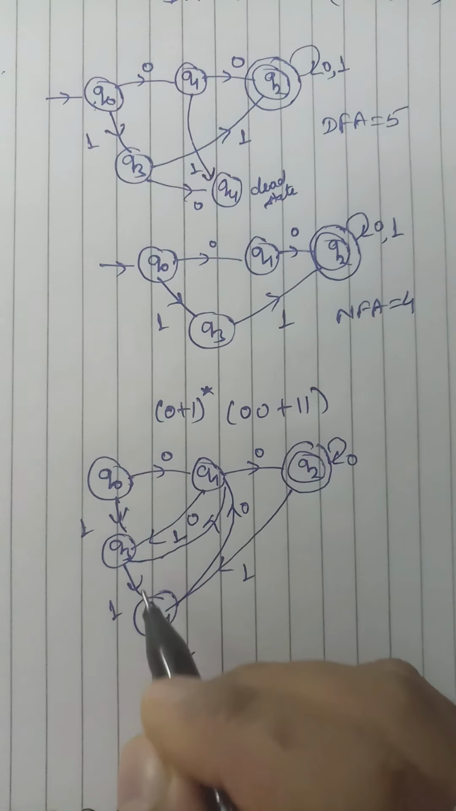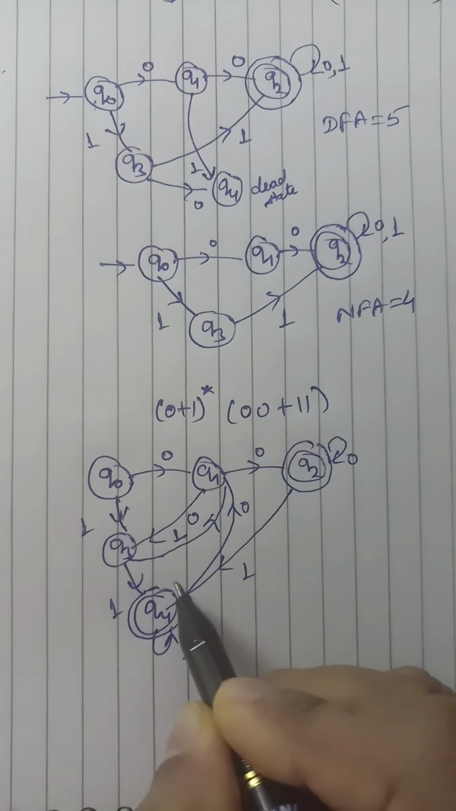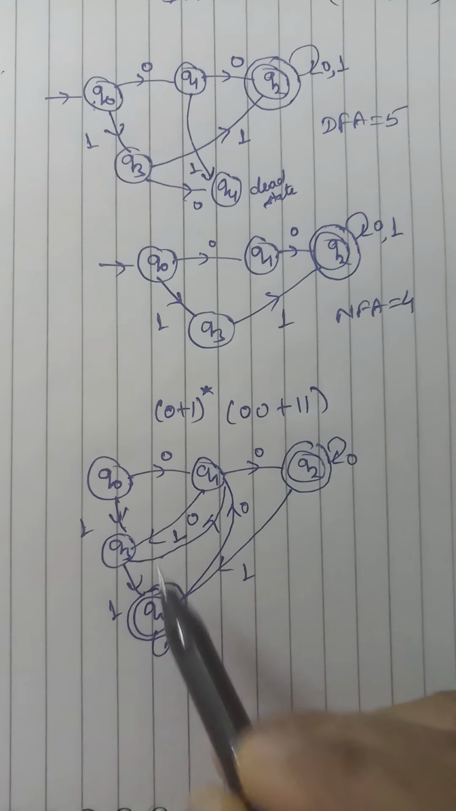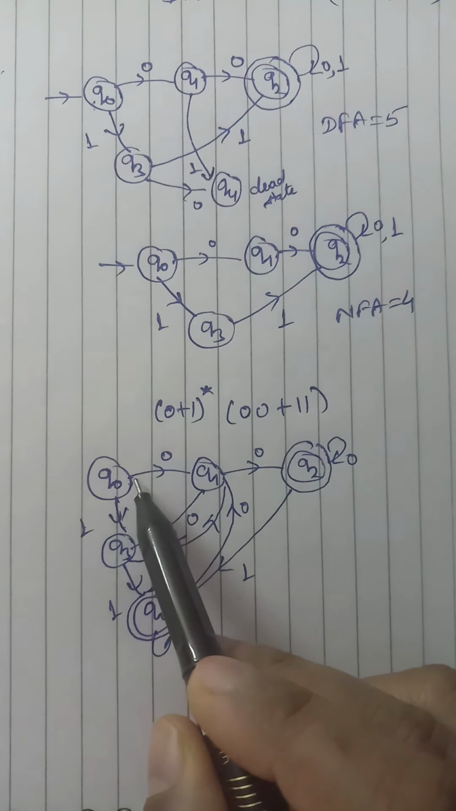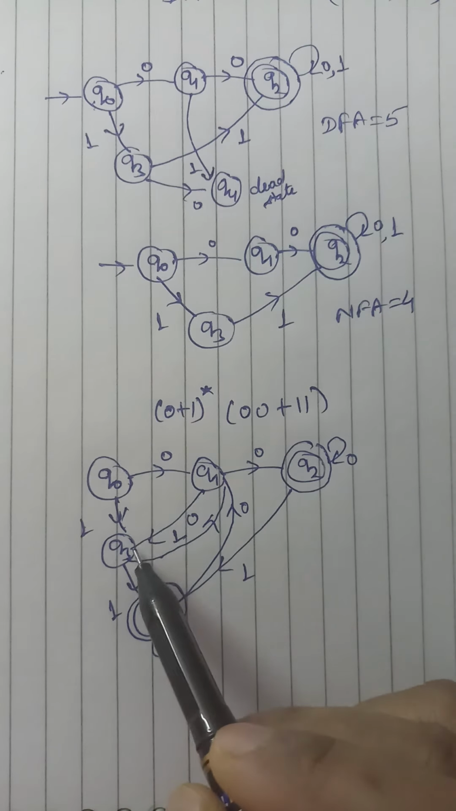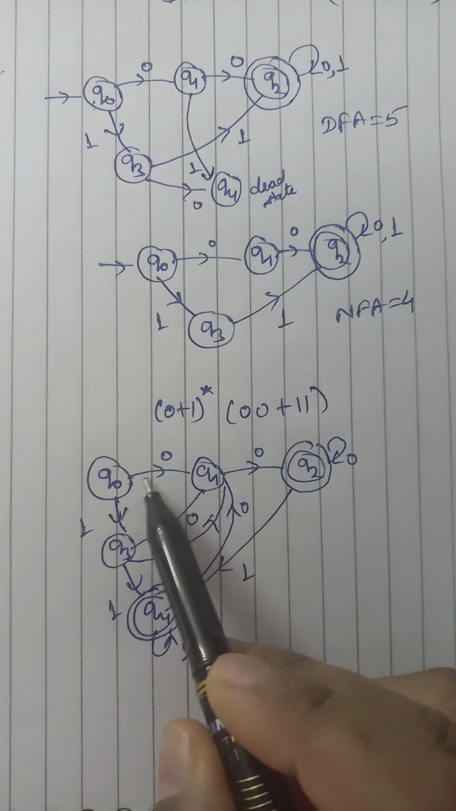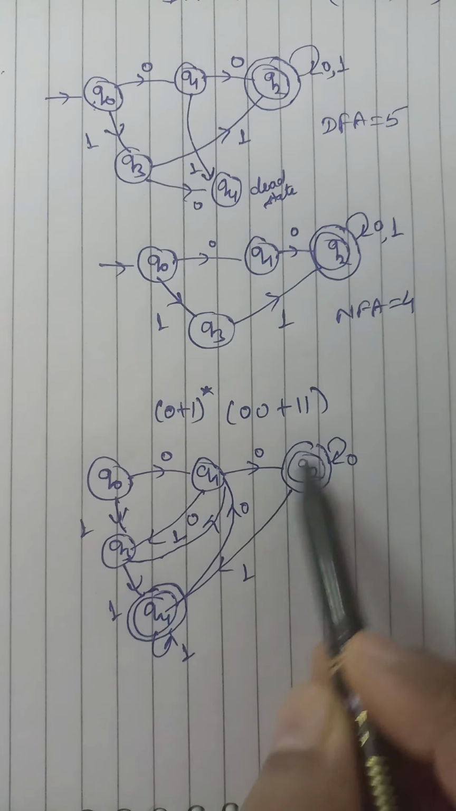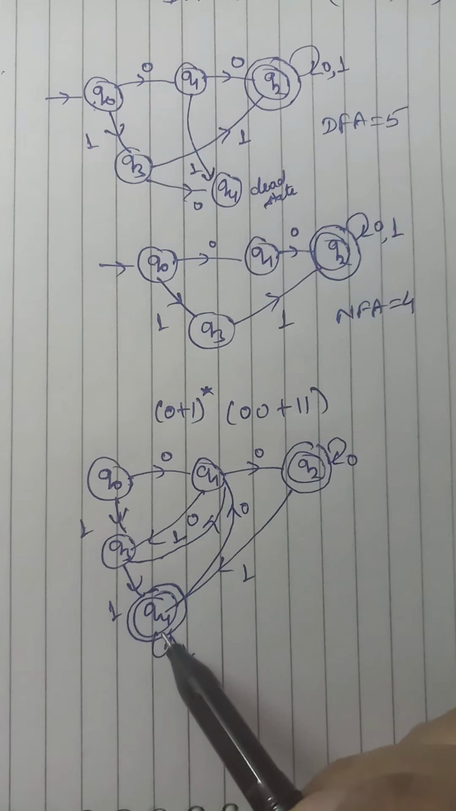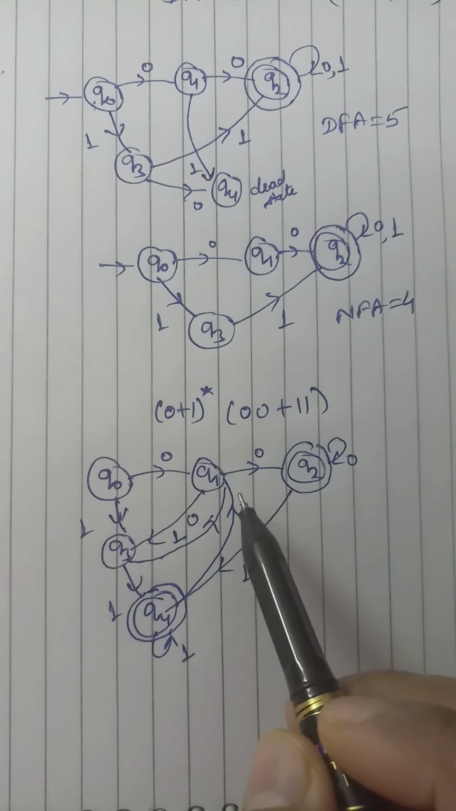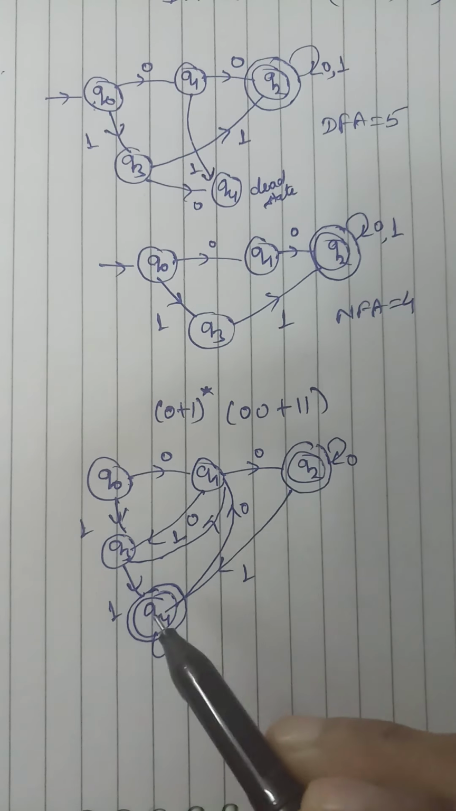So these two will be the final states, either 00 or 11, and here any combination can be possible before 00 or 11. As we can see, either it will run or it will not run. If it runs on 0 then 00, and if it runs on 1 then 11. In any way we will get all the combinations from this. So this is the DFA.